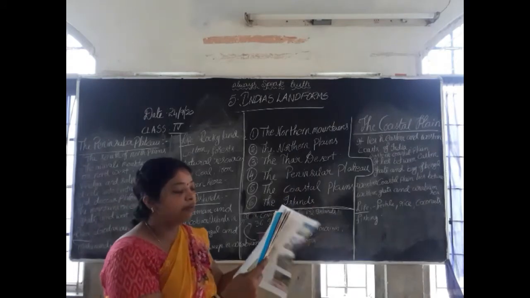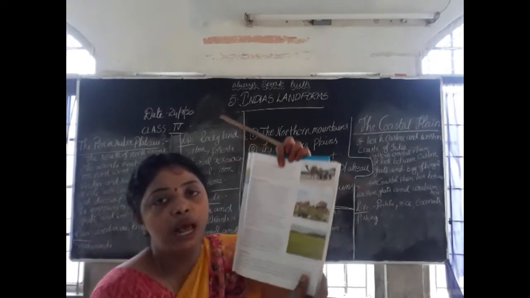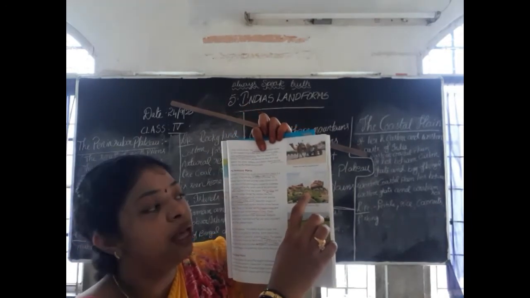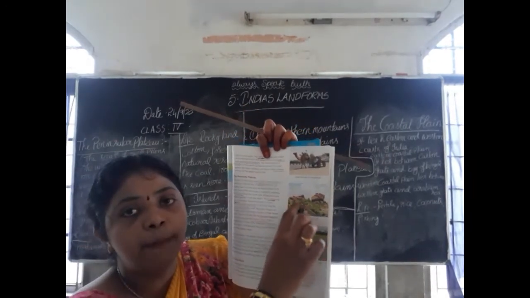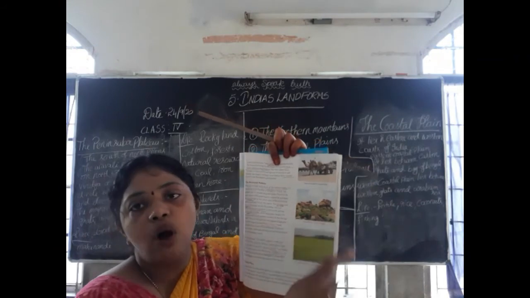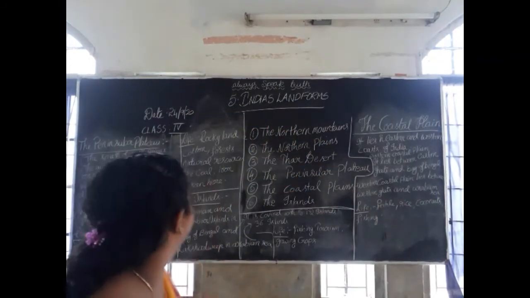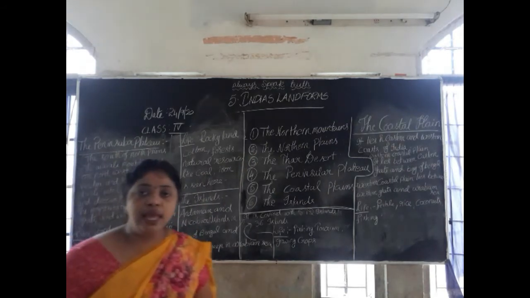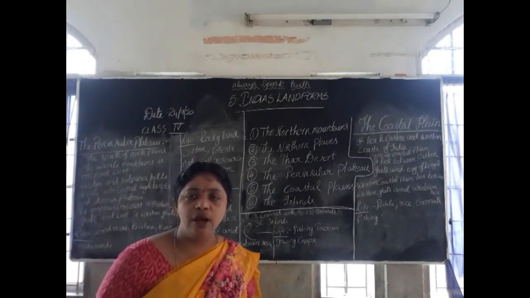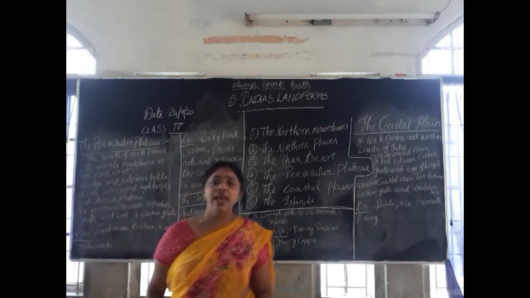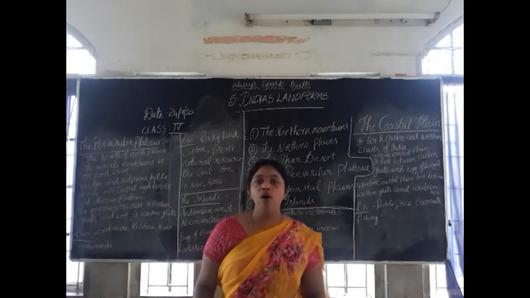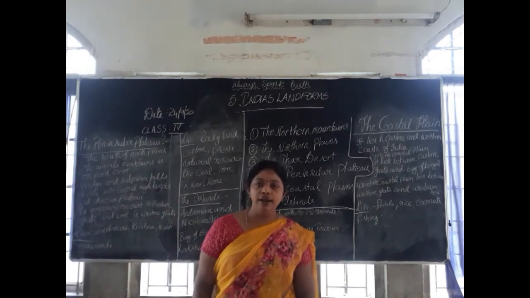Look, page number 27, all of you. This is the Peninsular Plateau. Fully it is covered with rocks, uneven surface, up and down like that. This is the rocky surface, because the land is very rocky there. Is it easy to do cultivation there? Very difficult. In the rocks can we do cultivation? No. Only in the plain region you can do the cultivation.